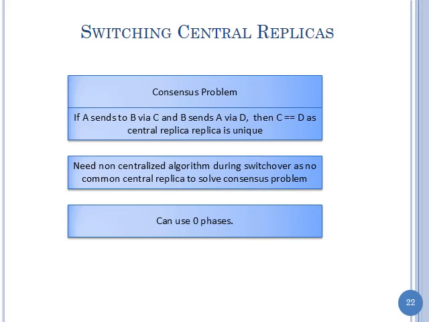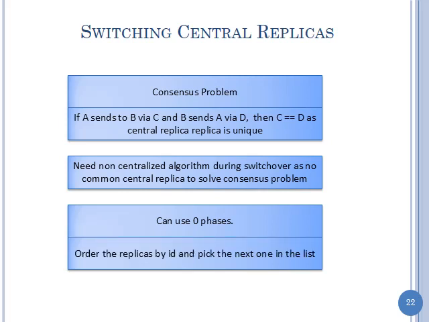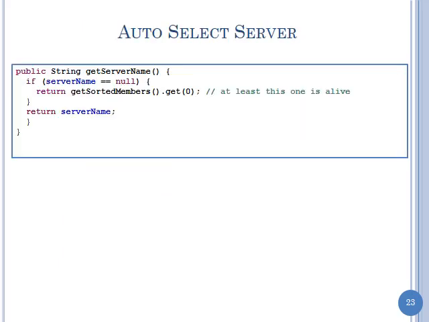And that algorithm I'll show you has 3 phases. Or we could use a 0-phase algorithm where we have a chain of command and just go to the next. So order the replicas by ID and pick the next one. And in fact, the code that I've written does exactly that. It doesn't require much code. You say, if the application has not hardwired a server name, and if they've hardwired a server name, then I'm not going to do anything crazy or take my own initiative. I'll go and look at who the members are and pick the first element in that set. This is exactly the algorithm that I've implemented.